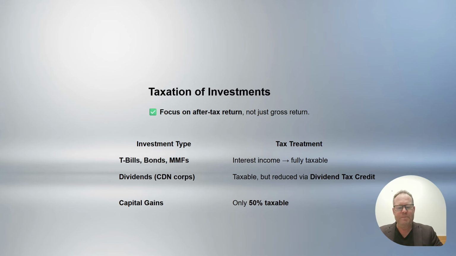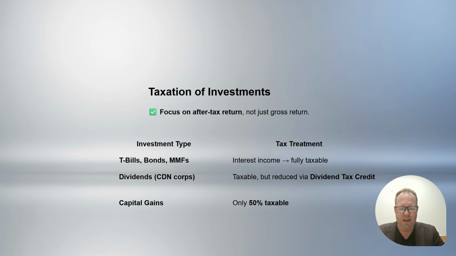If you were to give a client a 5% return on their investment, but it comes in the form of interest that is 100% taxable, and compare that to a 5% return from a different investment that might be in the form of capital gains that is only 50% taxable, the client should choose to invest in the second choice, not the first.